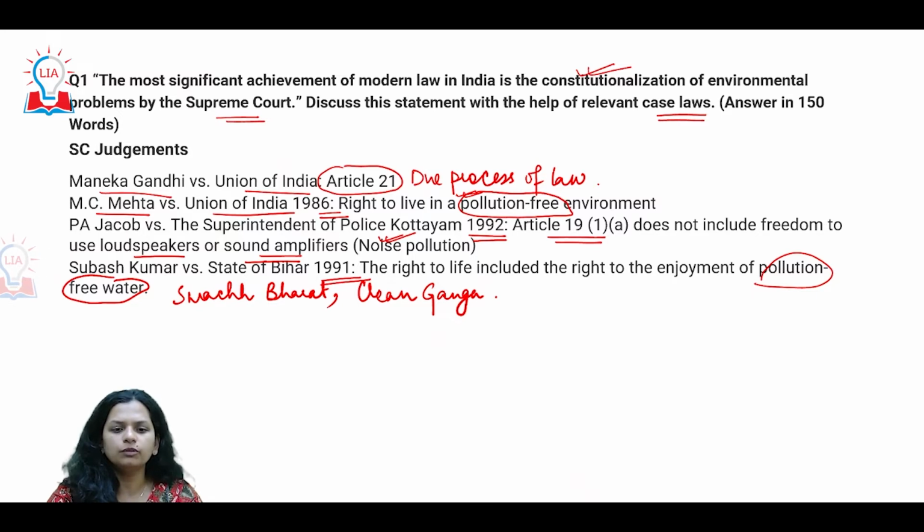And that is how we basically have to answer that Supreme Court in this regard has been very instrumental in constitutionalizing this environmental problems. All right, so here by mentioning the case studies, you're validating that A, you understand, and B, you have the information.